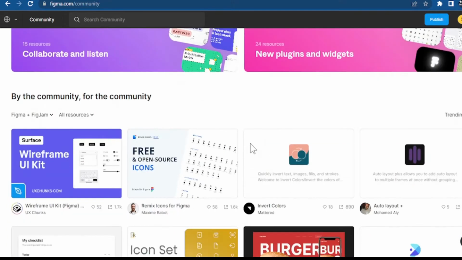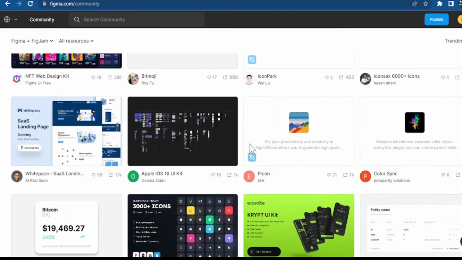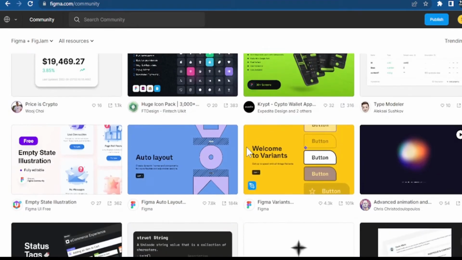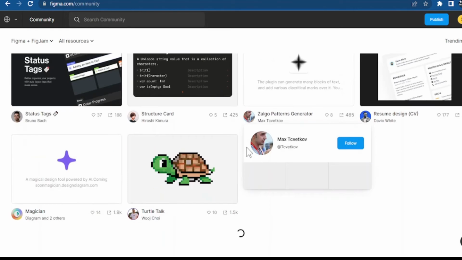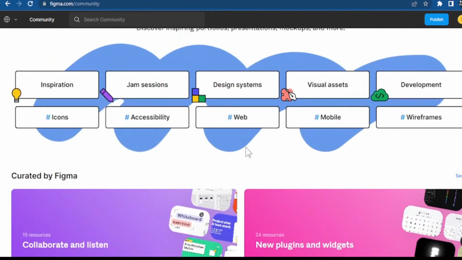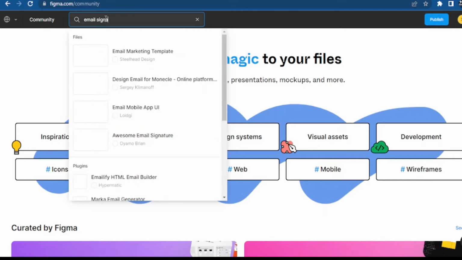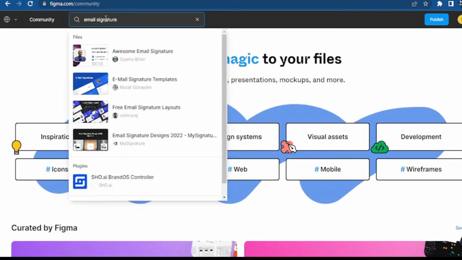What I like is that if I need resources or ideas quickly, that is the time I just come to this Figma community. So for example, I just come here and search for email signature. You can see it gives me anything I want based on email signature.